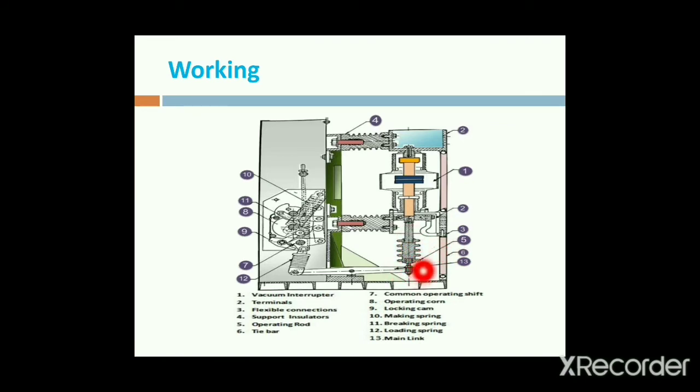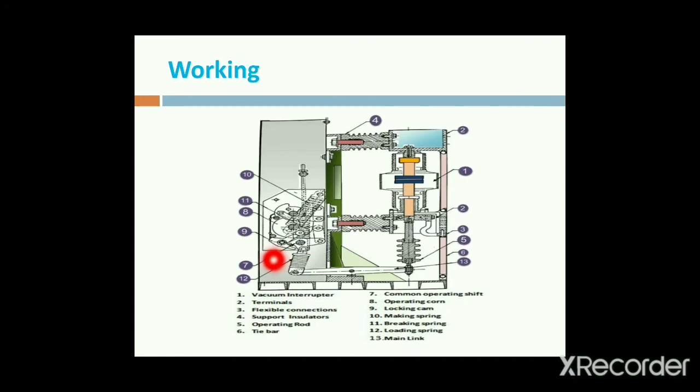Next one is the tie bars. By using these tie bars, we will control the moving contacts. That is the mechanical operation. Next one is the common operating shaft. This is the common operating shaft. Next one is the operating corner. This is the operating corner. Next one is the locking cam. In that we are fixing the locking cam. This is the locking cam.